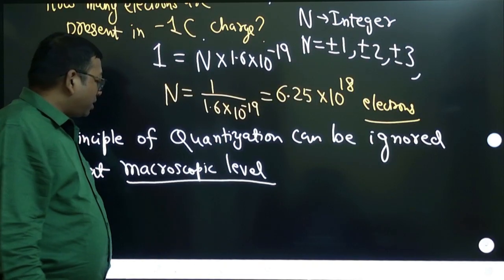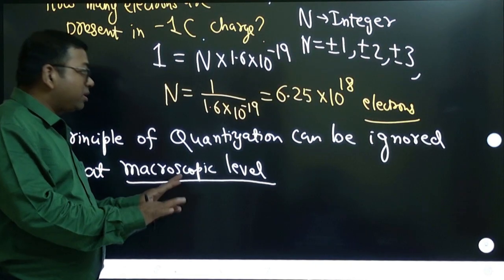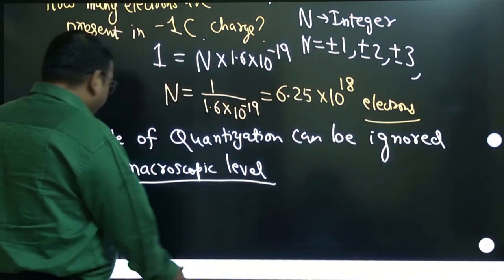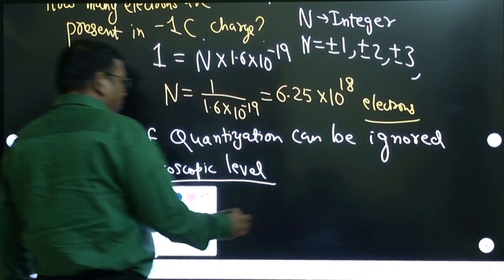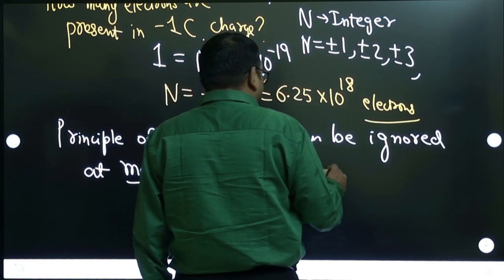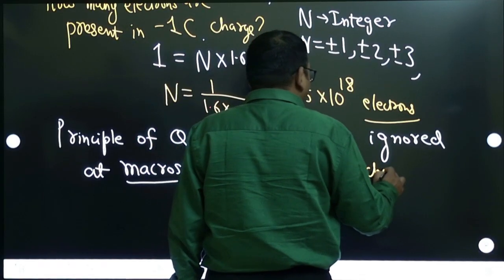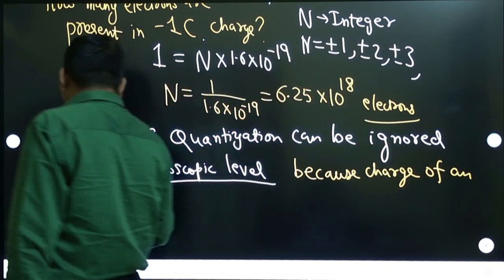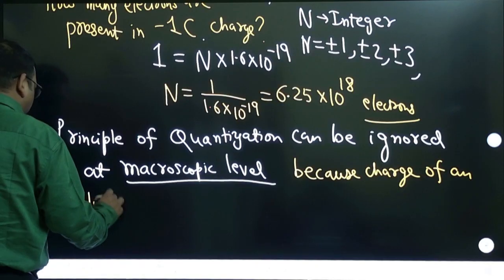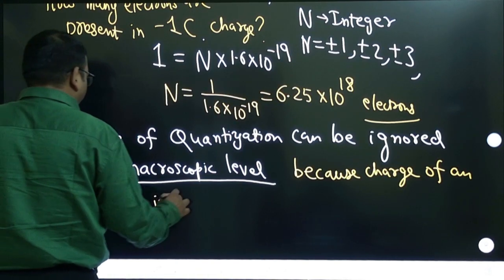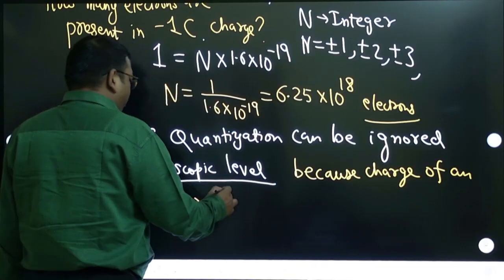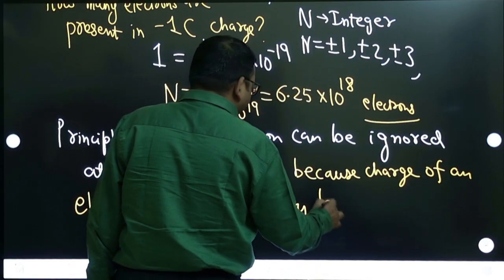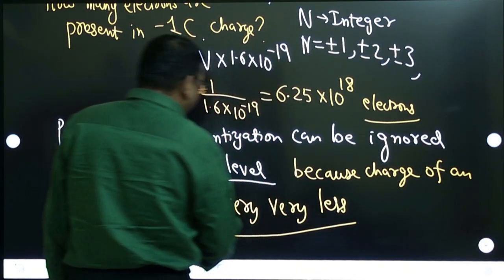Okay. So at macroscopic level you can ignore it, but at microscopic level, why are you able to ignore it? The simple reason is that the charge of an electron is very, very less.